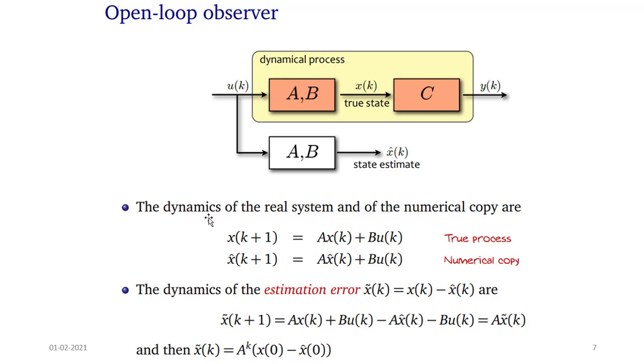The dynamics of the real-time system can be taken as x of k plus 1 is equal to A into x of k plus B into U of k, and for the estimated system, x cap of k plus 1 is equal to A into x cap of k plus B into U of k. So the error, x of k minus x cap of k, can be put like this: the error x of k plus 1 is equal to A into x of k plus B into U of k minus A into x cap of k minus B into U of k. So finally you will get A into the error.